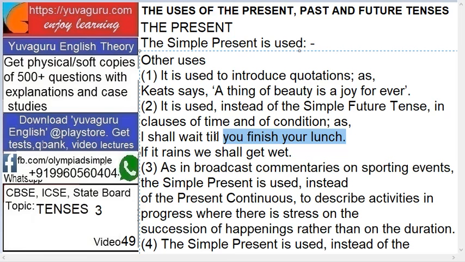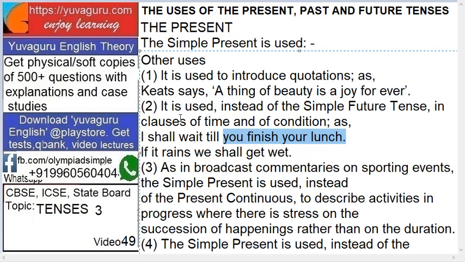I shall wait, now this is future, till you finish your lunch. Now "you finish your lunch" is a simple present. But is this thing happening now? No. I shall wait till, means in future you will be finishing your lunch, and then I'll wait till you finish your lunch. So this is a clause.